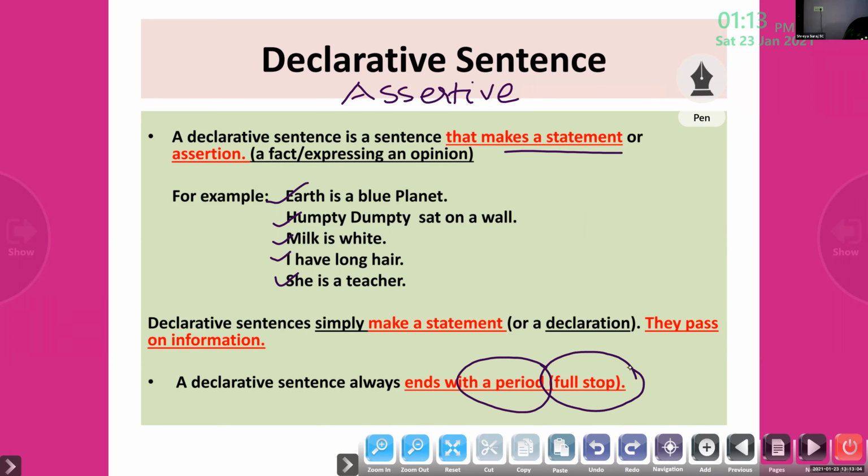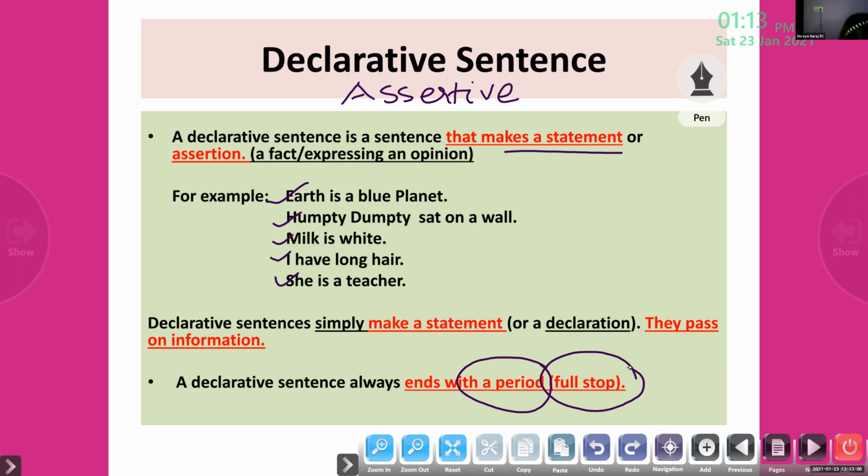Ma'am, how to pronounce the word assertive? Assertive, not assertive. The first A is pronounced as a schwa. Assertive. Okay.